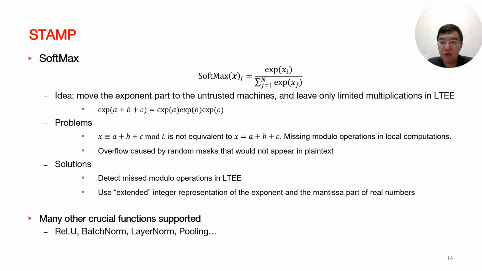Of course, there are some problems of overflowing, and the result actually might not even be correct due to the missing modular operations when the exponents are individually computed on the shares. We designed a protocol to monitor and solve both of these issues. Many other crucial functions are also supported by STAMP, which are widely used in deep learning, like ReLU and batch norm, making this whole protocol actually practical.